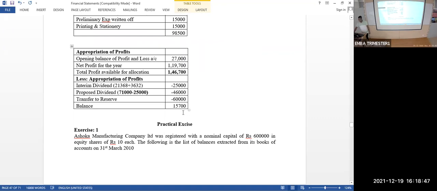How much is it? 1,46,700 minus 25,000 minus 46,000 minus 60,000. Calculate. Is it 15,700?